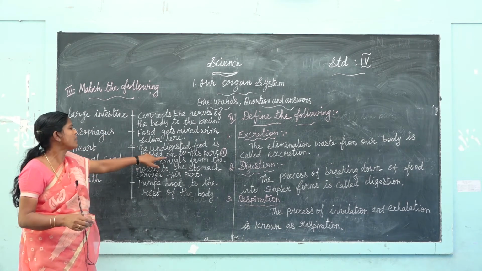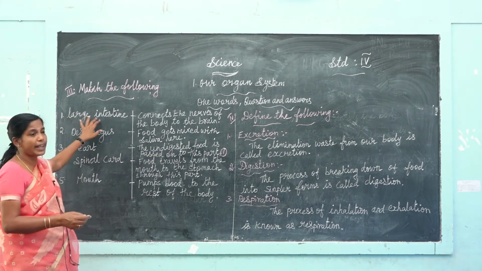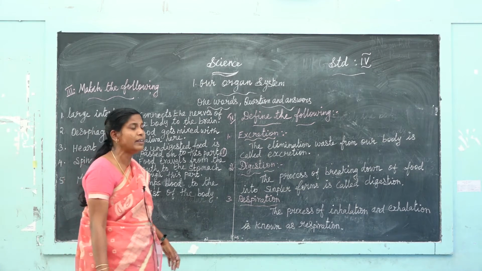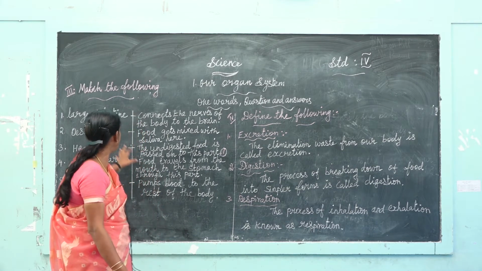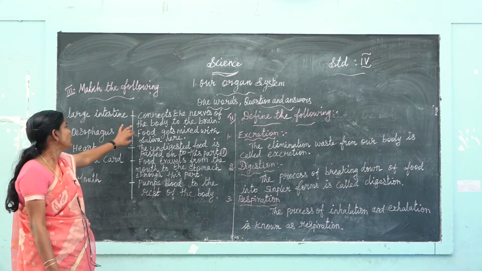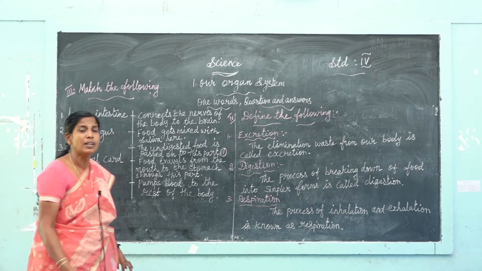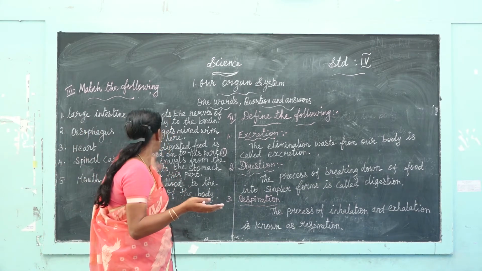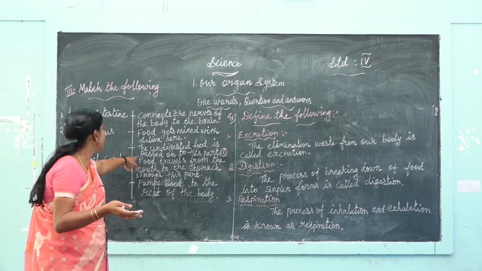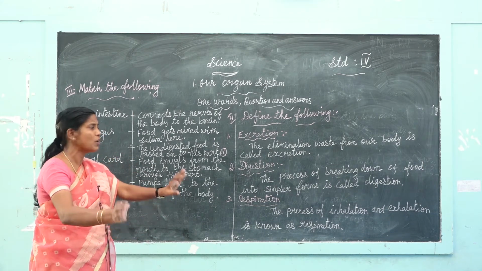undigested food is passed on to this part. Intestine has two parts, small and large intestine. In the small intestine, all the nutrients are absorbed from food. In the large intestine, undigested food is passed on to this part.